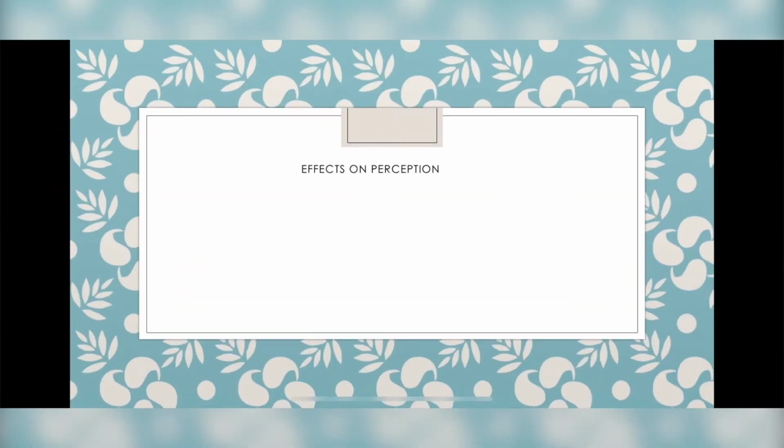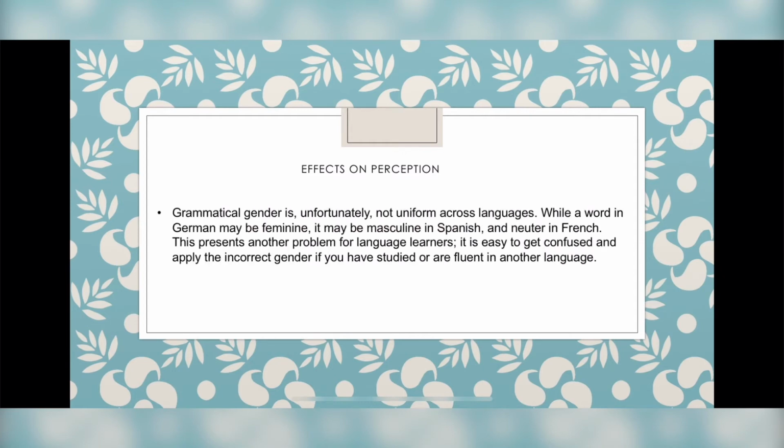Let's look at the first effects. First, effects on perception. Grammatical gender is unfortunately not uniform across languages. While a word in German may be feminine, it may be masculine in Spanish and neuter in French. It is easy to get confused and apply the incorrect gender if you are fluent in another language, such as English.